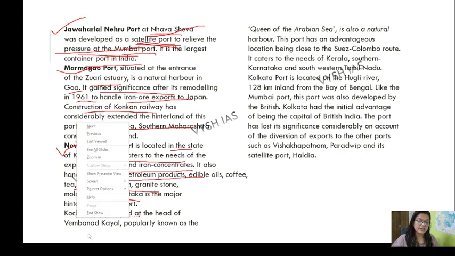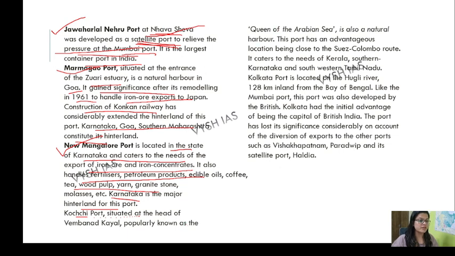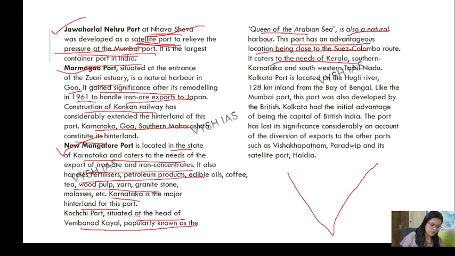Kochi Port is situated at the head of Vembanad Canal, popularly known as the Queen of the Arabian Sea. It is also a natural harbour. The port also has an advantageous location, being close to the international sea route. What you do is, instead of reading it like this, just go and draw a map.